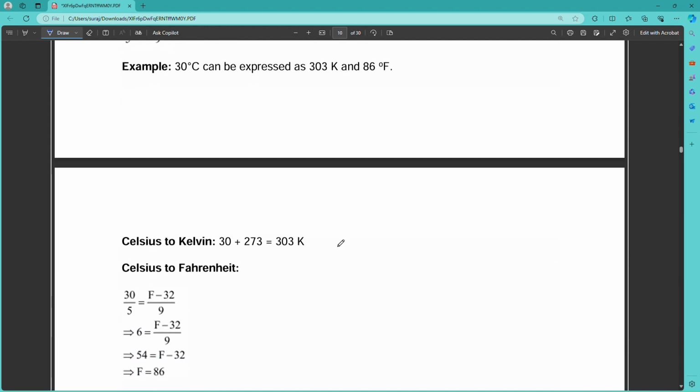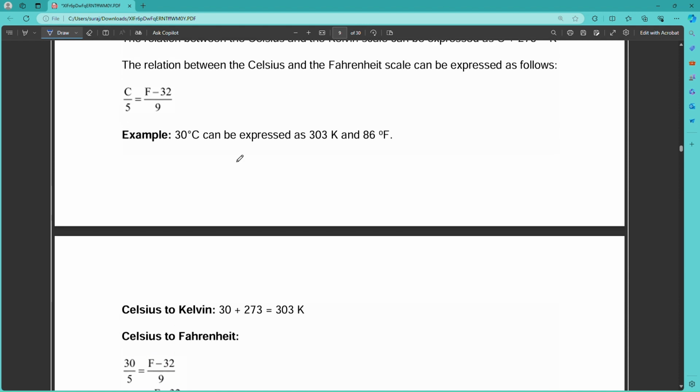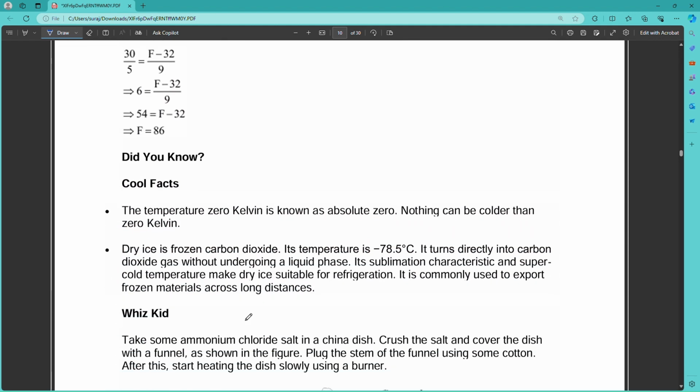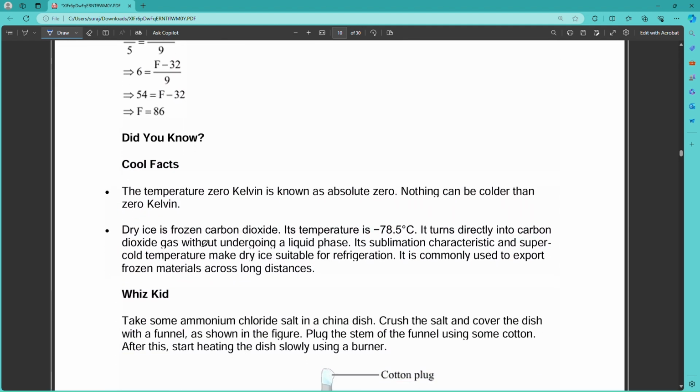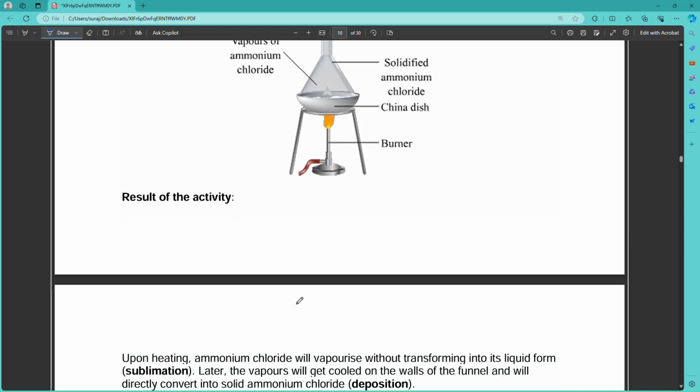Celsius to Kelvin. 0 degrees Celsius equals 273 Kelvin. If 30 degrees Celsius is to be expressed in Kelvin, that is 30 plus 273, which is 303 Kelvin. Some facts: the temperature 0 Kelvin is known as absolute zero. Nothing can be colder than 0 Kelvin.